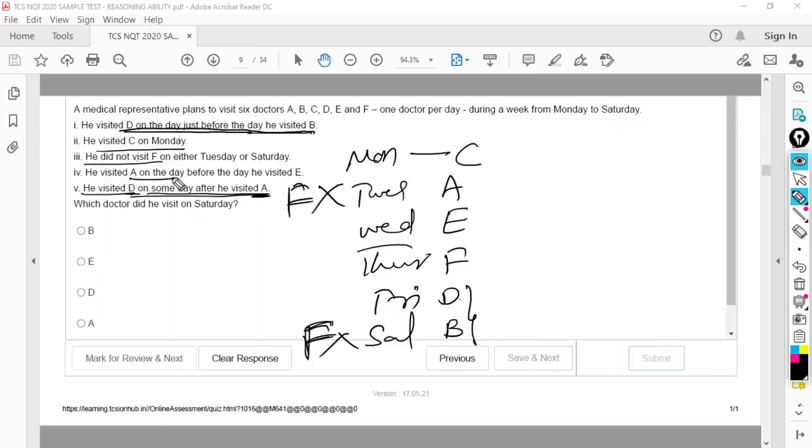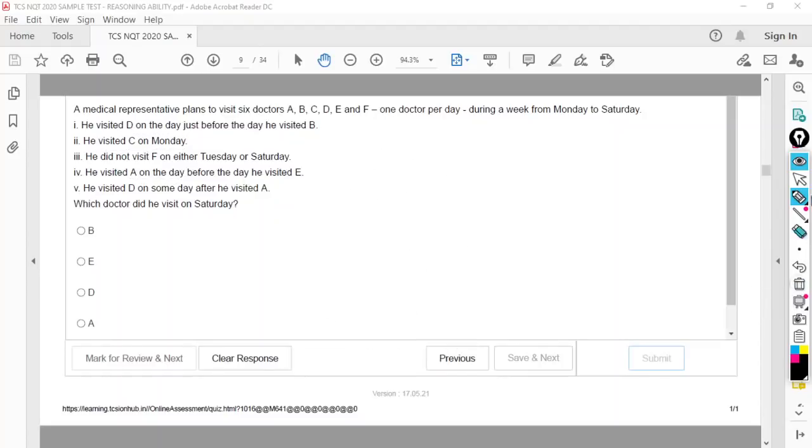So this is the arrangement which is satisfying all the conditions. If you want, you can check. I would have written the answer straight away, but I have to tell you why that combination is correct and why the other combination is wrong. So you should know all the possibilities, right? Okay, so this is the correct combination. You are asked to find which doctor he visited on Saturday. Obviously B. He visited B on Saturday. Right? A simple one variable problem solving question. What is the variable here? On which day he visited which doctor?